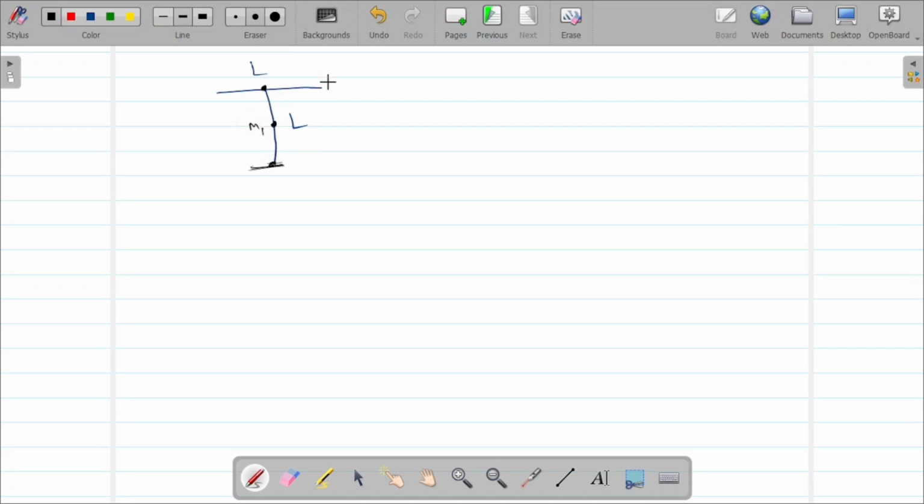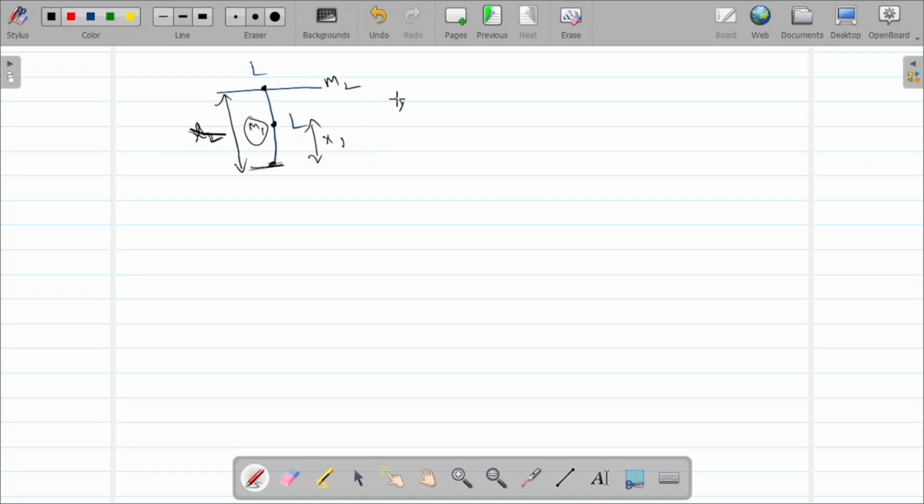This is M1, this is M2. Lengths are equal. Masses might be considered equal or may not be, not an issue, whatever it is. So let's consider this distance as x1 and this total distance as x2, as I consider this is m1 at x1 and that is m2 at x2.